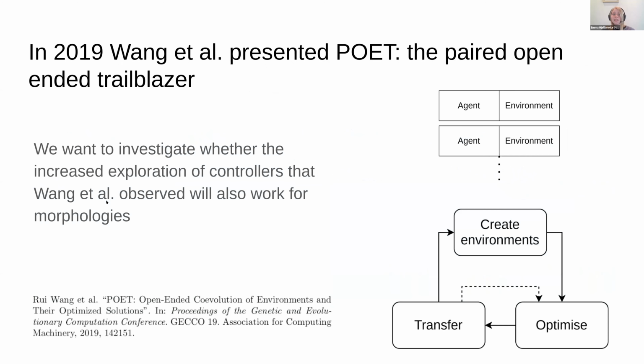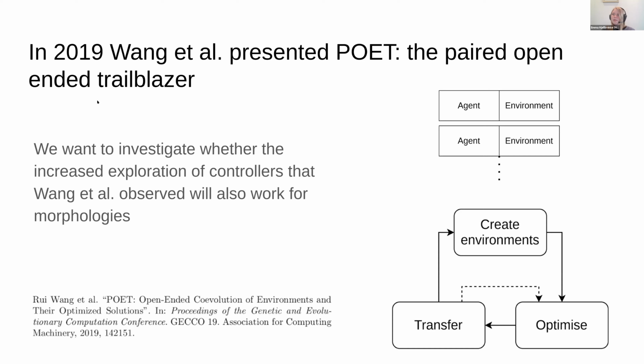In 2019, Wang et al. presented POET, the Paired Open-Ended Trailblazer. They found that this algorithm could increase exploration of controllers, and we want to see if this effect that Wang et al. observed also works for exploration of morphologies.